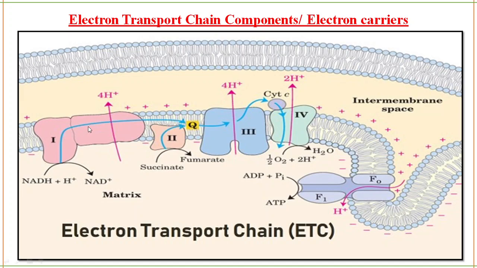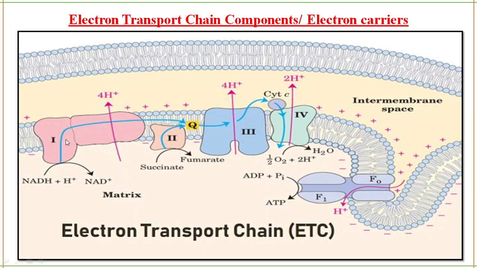As the electrons move from one carrier to another, an electrochemical gradient is created that makes complex 1 pump 4 protons from the matrix to the intermembrane space. This is the matrix, this is the intermembrane space, this is the outer membrane, and this is the inner membrane where your electron transport chain is present. So 4 are pumped by complex 1.